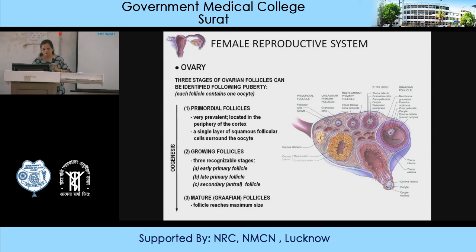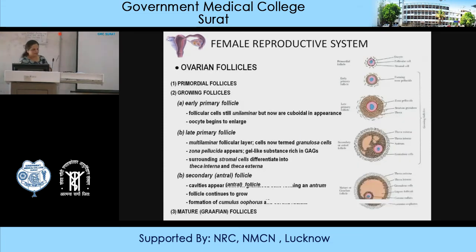So this is the process of oogenesis. You can see here the primordial follicles. It consists of a single oocyte, follicular cells and stromal cells. Then there is formation of the theca interna and theca externa. You can see more and more cells being produced, and lastly you can see the formation of the zona pellucida, and then the corona radiata around the ovum.